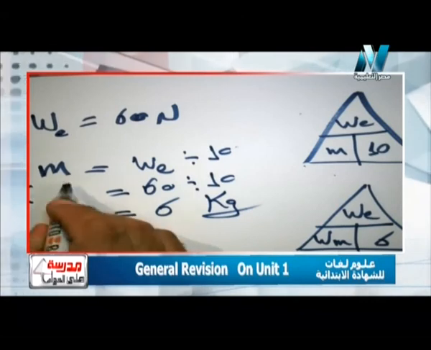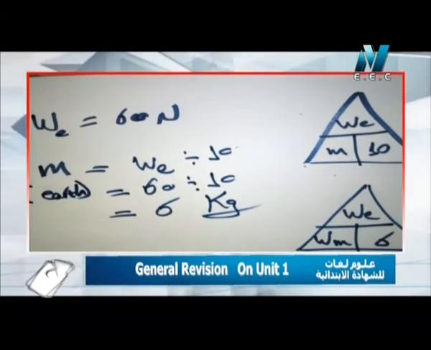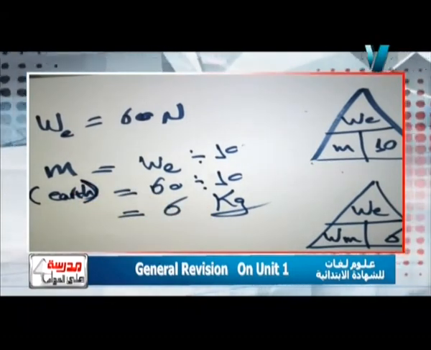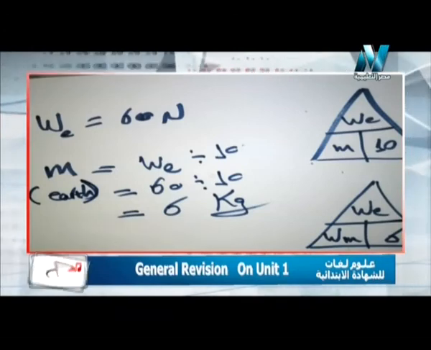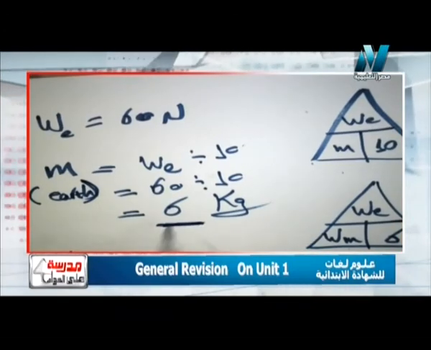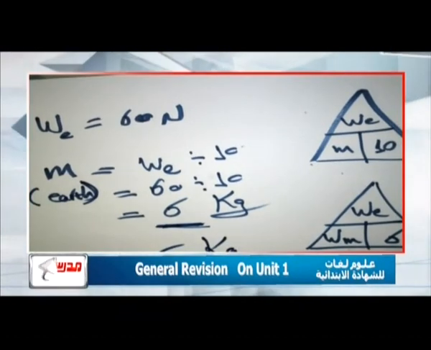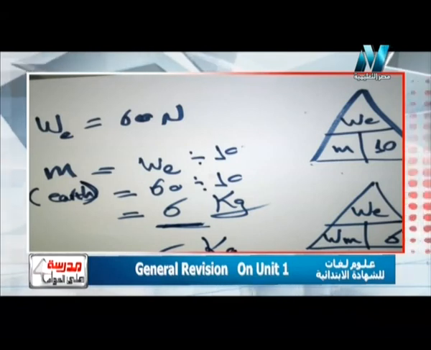Here is the mass on the Earth. A very common mistake: someone might say that the mass on the moon, I will divide by 6. Surely wrong. The mass on the moon equals the same answer as the mass on the Earth. So it will be 6 kilograms, because we said again and again that mass doesn't change. I said mass on the Earth equals mass on the moon. So if the mass on the Earth equals 6 kilograms, the mass on the moon surely equals also 6 kilograms. So pay close attention, mass doesn't change. Mass on the Earth equals mass on the moon.